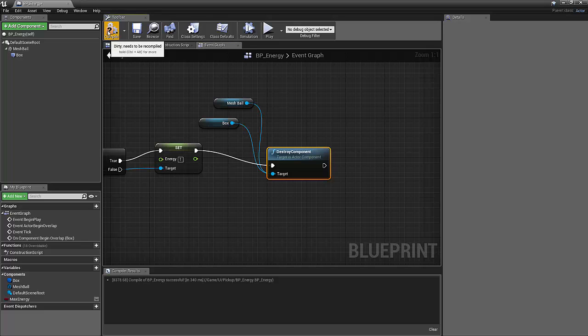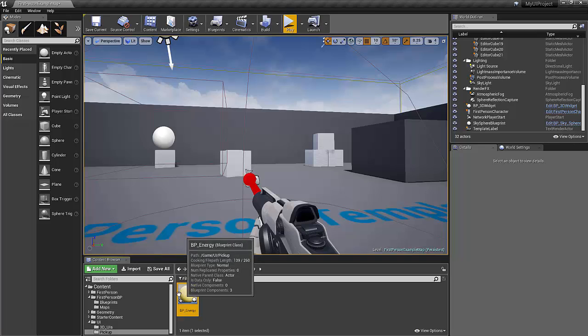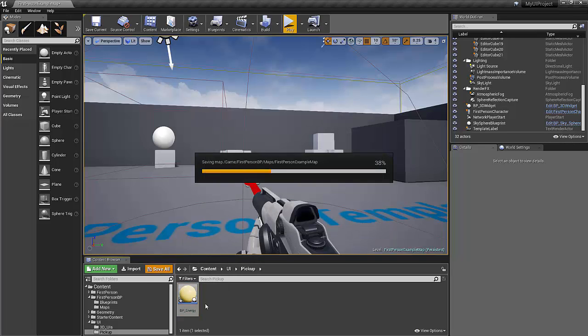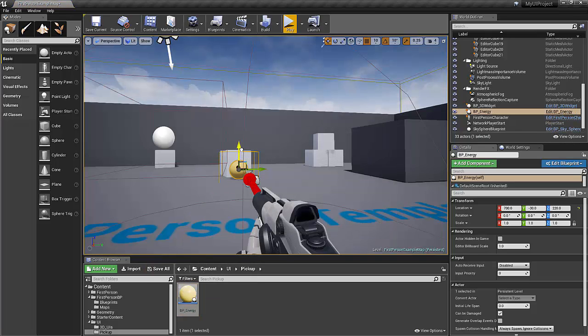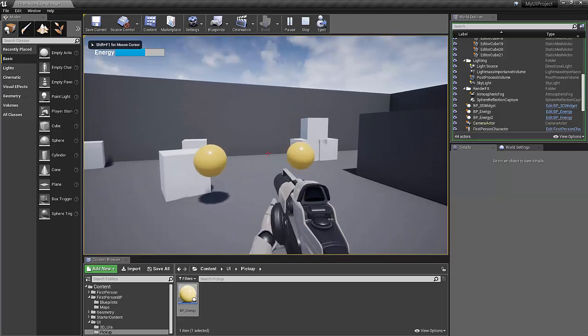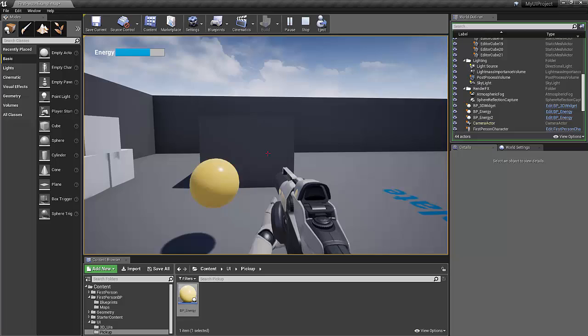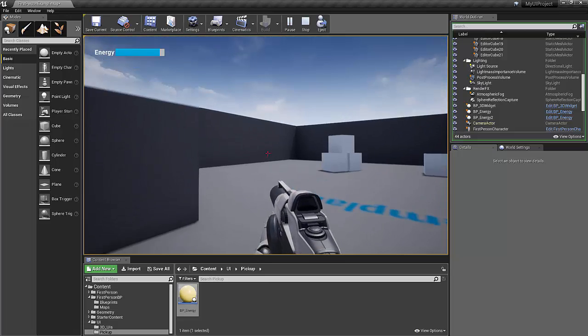All right, let's give it a try. Let's drag this out. We'll save and drop this into our level a few times. So let's get a little exhausted. Let's pick up an energy ball. Oh, we're full up. And there we go.